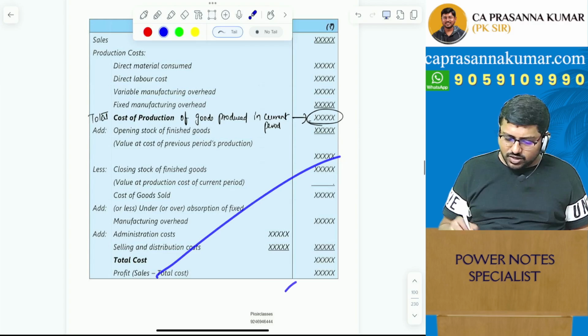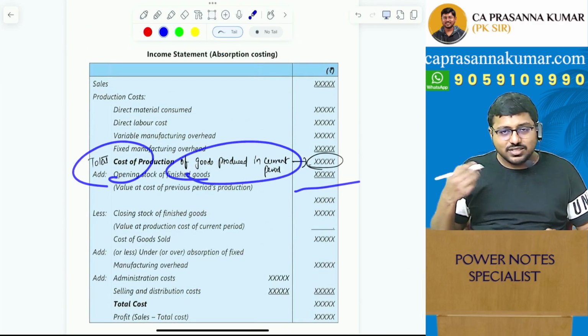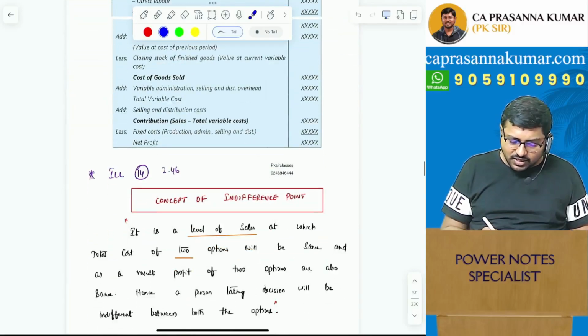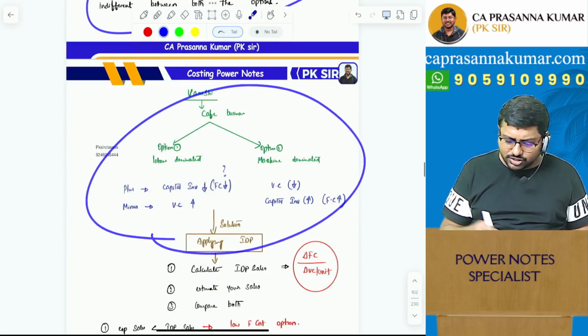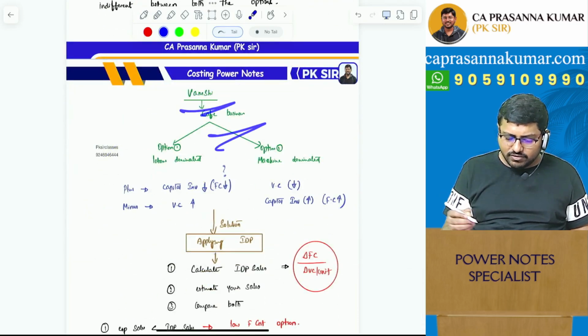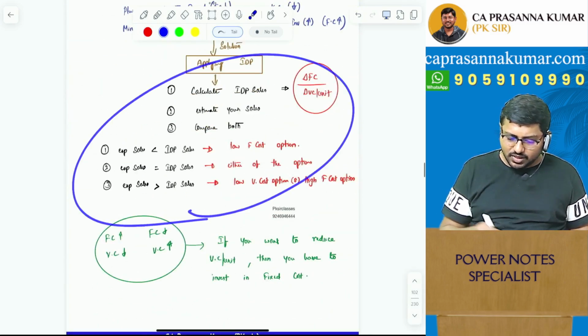Then after that, you have got content over here. As it is, I've taken from your ICAI material, but whatever extra addition I had to give, I gave that impetus. Then illustration 14 has to be solved. Then the concept of indifference point. This is total customization. I gave an example. I took a cafe business to show why you need to learn the concept of indifference point. I applied it.